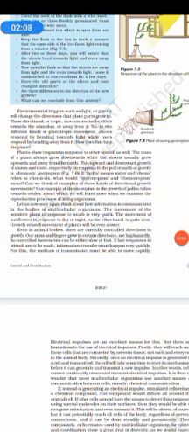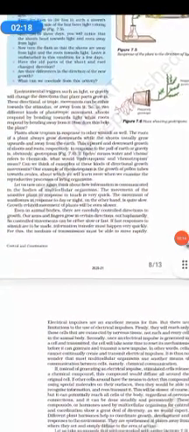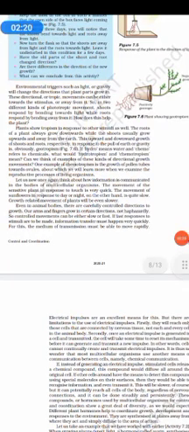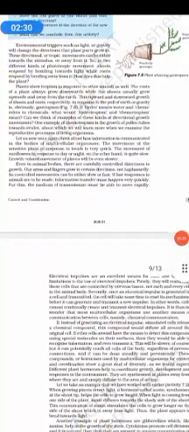Hydro means water, chemo refers to chemicals. So we have hydrotropism, chemotropism and all those things. One example of chemotropism is the growth of pollen tubes towards the ovules, which we will examine in the reproductive process.